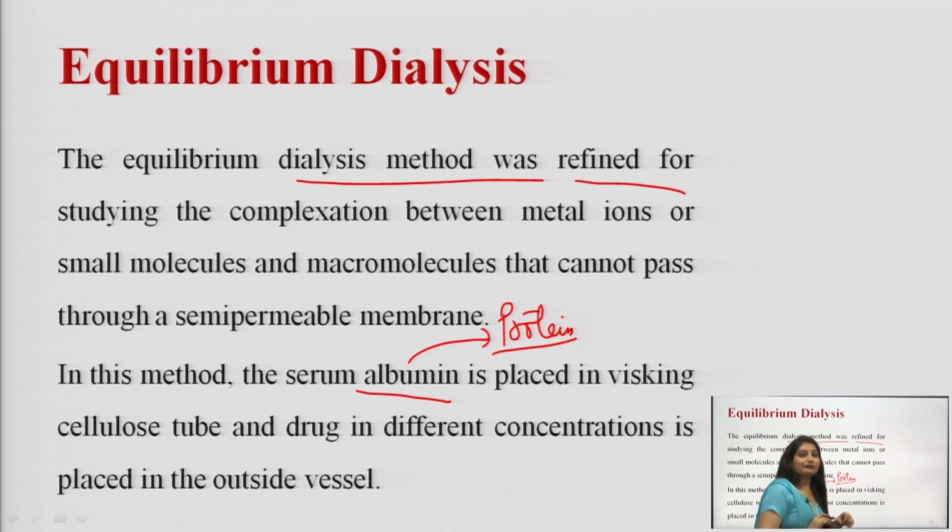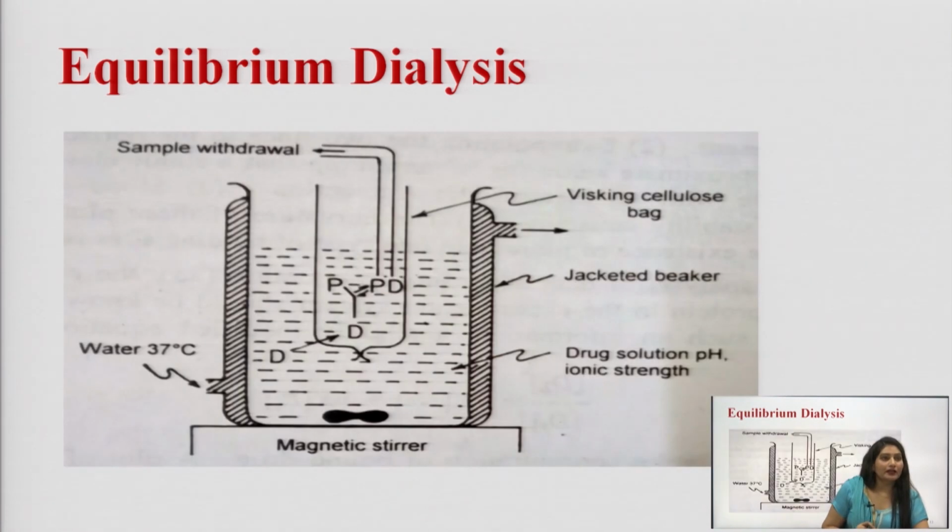Okay. In this method, the protein is placed in the visking cellulose bag. This is the visking cellulose bag. You can see it in the diagram. In this, the protein is placed. This P represents the protein.